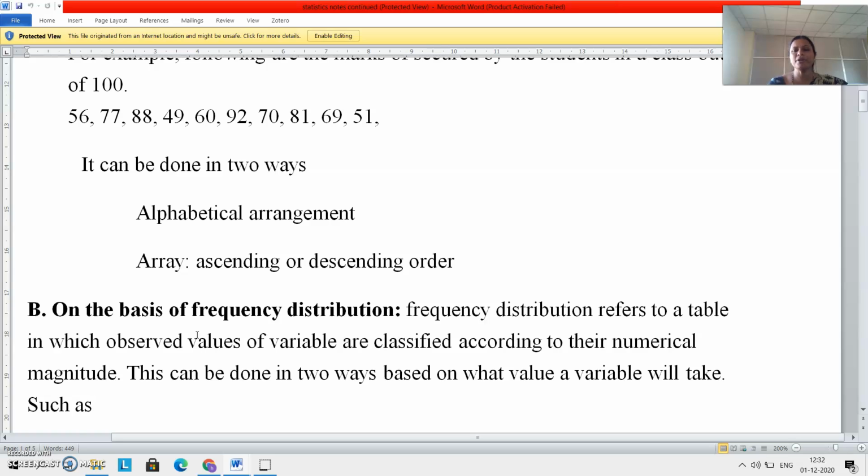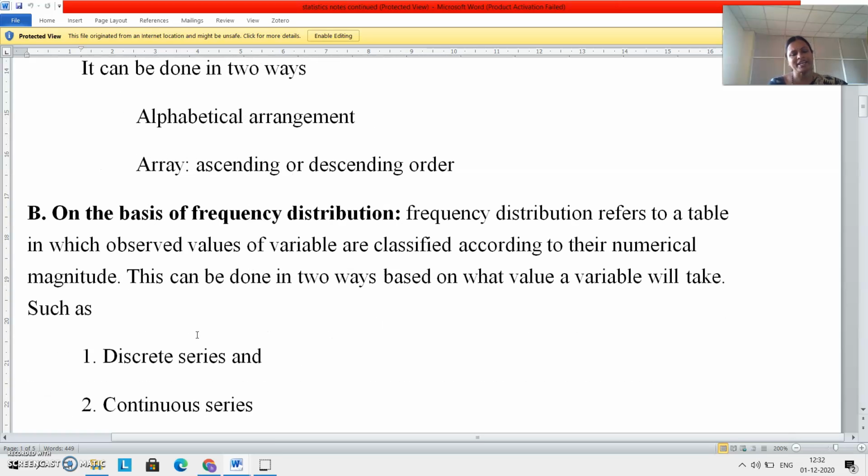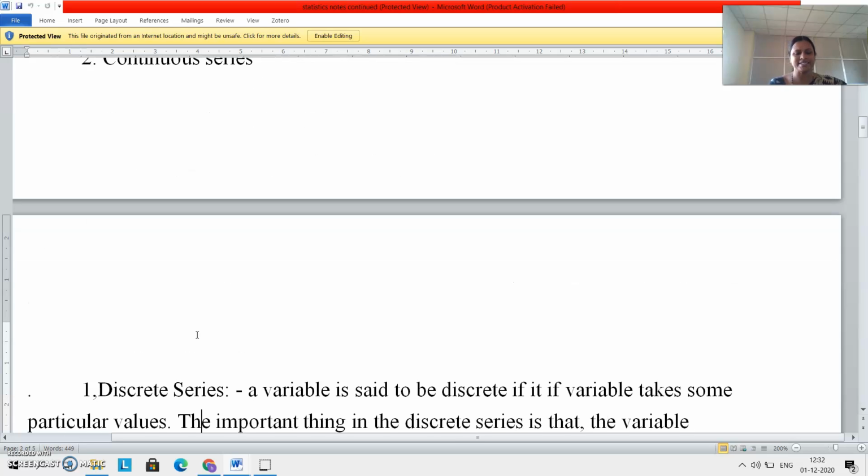For example, how many students scored 56 marks? How many students scored 77 marks? How many students scored 88 marks? On that basis, I will arrange the data. That is nothing but arranging on the basis of frequency distribution. So again, it can be done in two ways: one is on discrete series basis or on continuous series basis.